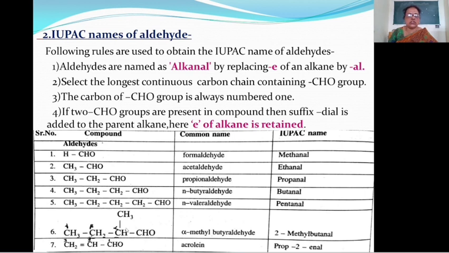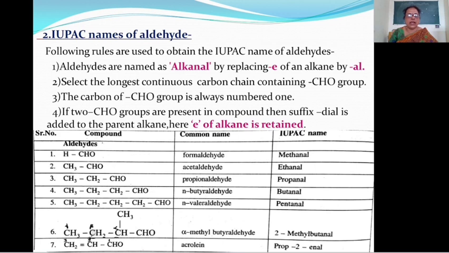Then see sixth compound, CH3CH2CH(CH3)CHO. In this case, the position of substituent groups is indicated by the Greek letters alpha, beta and gamma. A carbon atom which is attached to this functional group is known as alpha carbon atom.